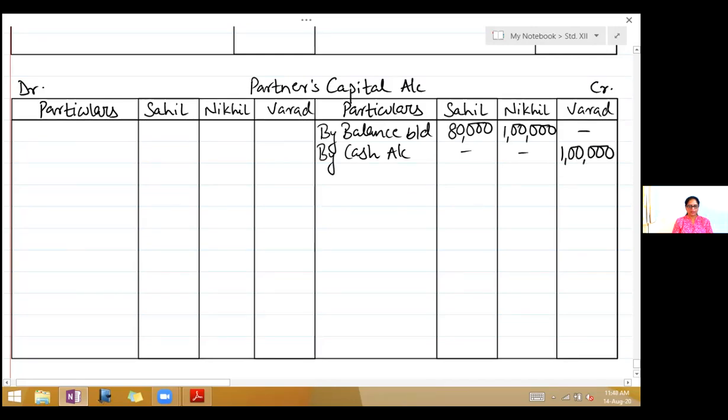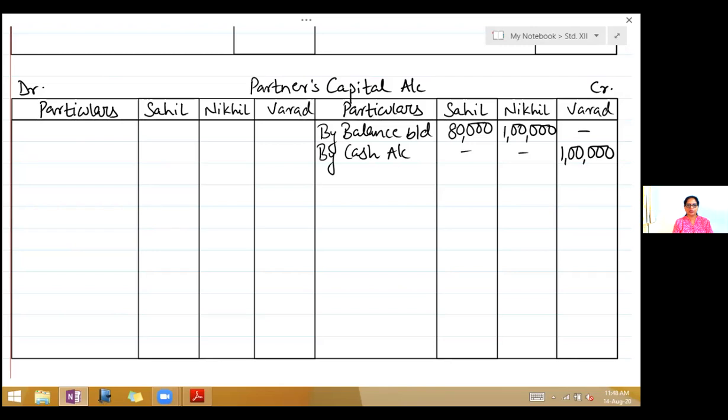Now see the next adjustment. He was also to pay rupees 40,000 as his share of goodwill. And the third adjustment says the new profit sharing ratio was 3:2:3. Now in this problem, new ratio is given. I just told you in the last problem that when goodwill is to be distributed among partners, it is always distributed in sacrifice ratio.